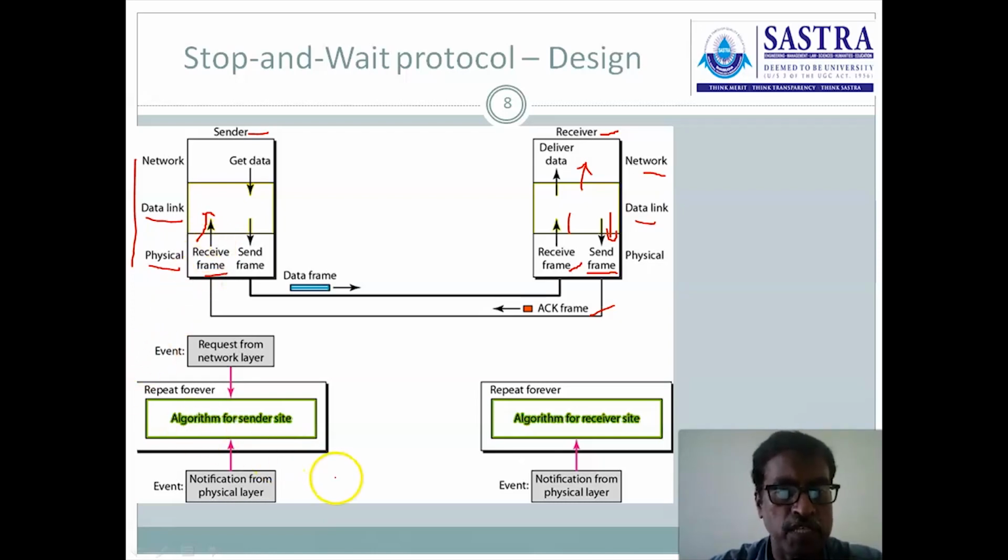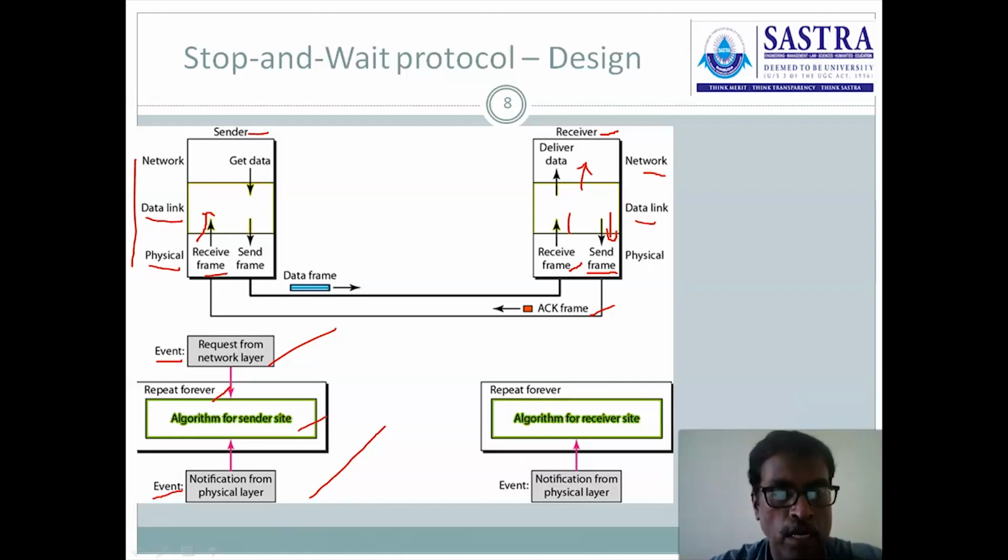Come to the notification diagram. At the sender, two different event notifications are raised. If the sender wants to send a data frame, then a request to send event notification is issued from the network layer to the data link layer. Once that request to send notification is received by the data link layer, it immediately executes the algorithm available within the data link layer. Once the algorithm is executed, the data is delivered to the receiver.